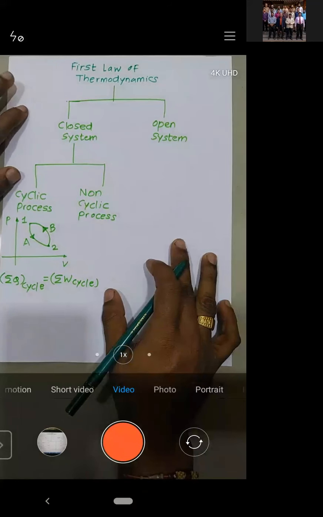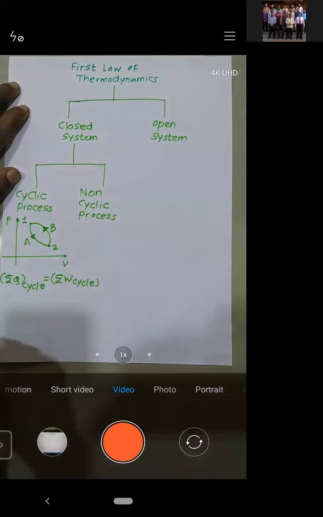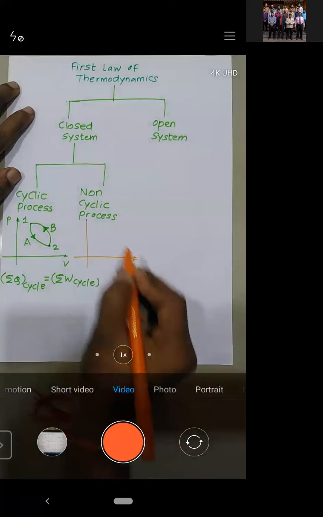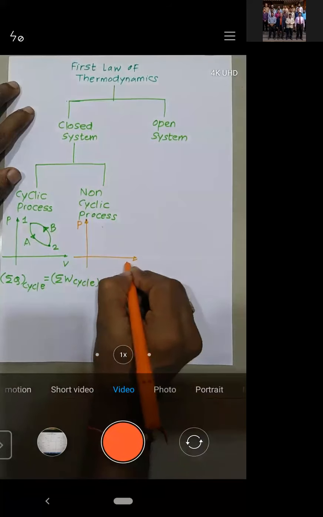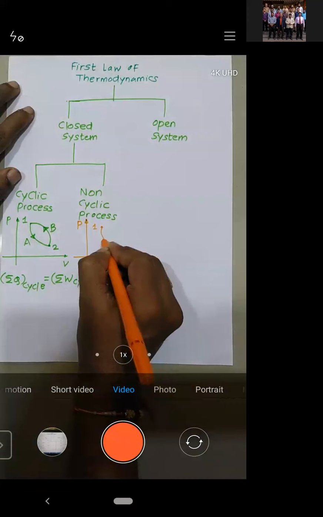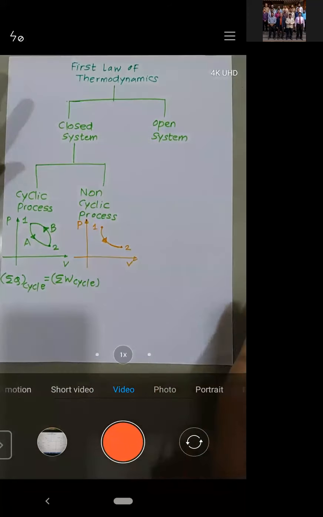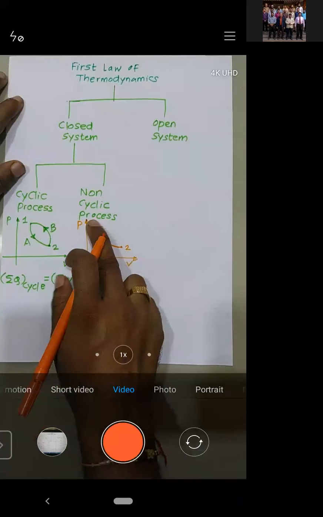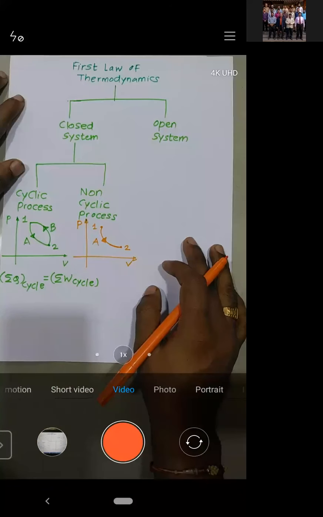Yes, sir. Okay, now let's talk about the non-cyclic process. Non-cyclic means it's not a cycle. Simple. So let's see this pressure-volume diagram. Let's say this is initial point 1. I'll move from initial point 1 to point 2. I will not return again to point number 1. So this is your non-cycle. This is not your cycle.